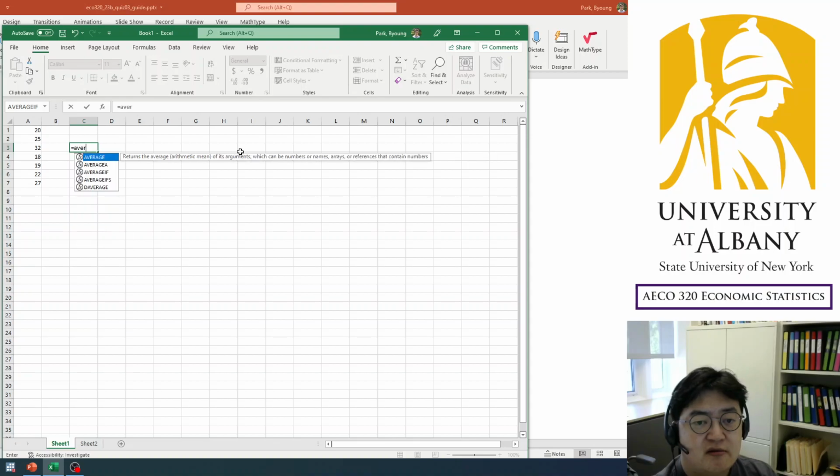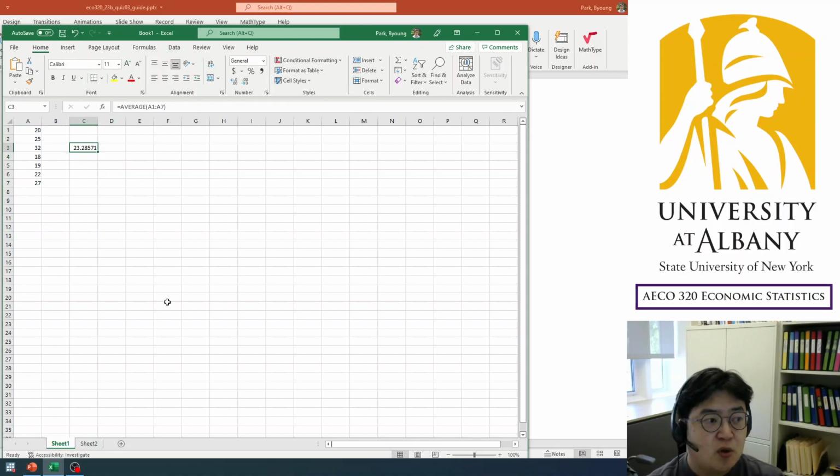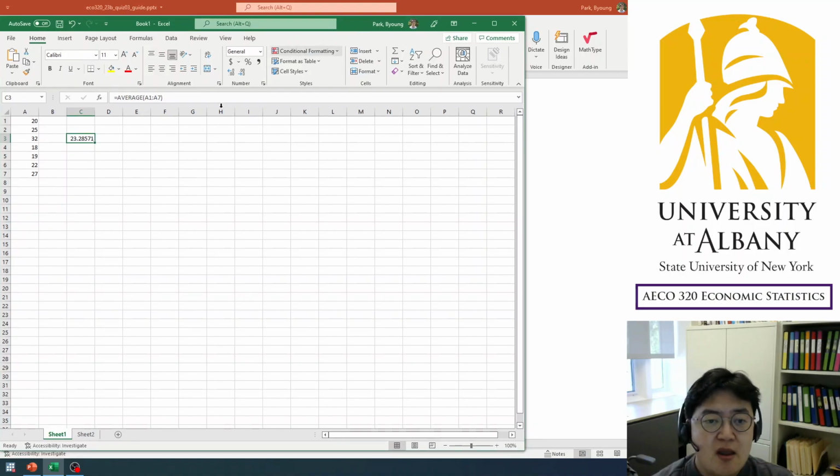And then using this function, average. So equals average and parentheses, the range. This will give you the correct answer, the easiest and most correct way to calculate the mean. So the answer is 23 point something. Okay, so make yourself familiar with Excel.